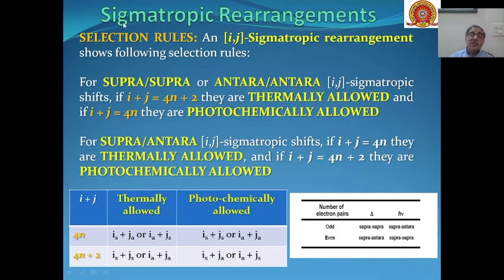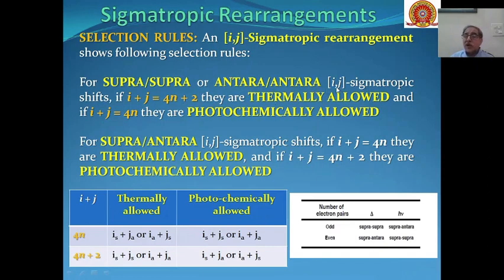Then, selection rules for sigmatropic rearrangement. We can remember any of these three things. That is, if the shift between the dipole and the dipolarophile is supra-supra or antara-antara. Supra-supra means on the same face, and antara means on the opposite face of the pi system.